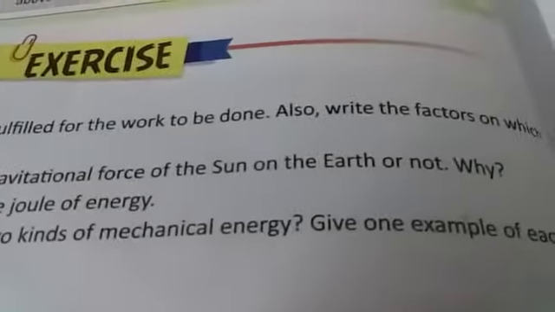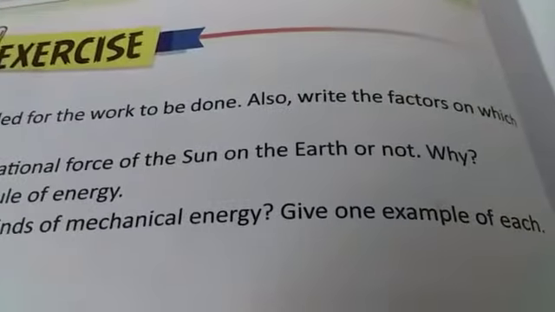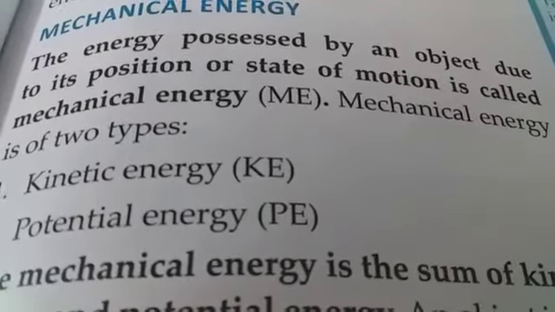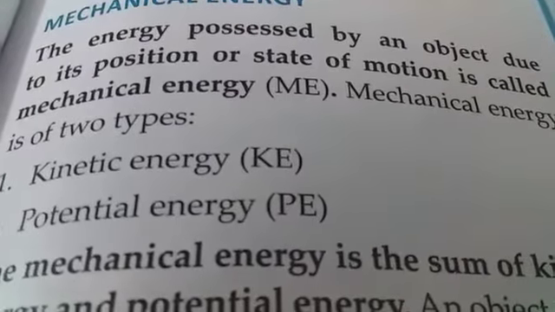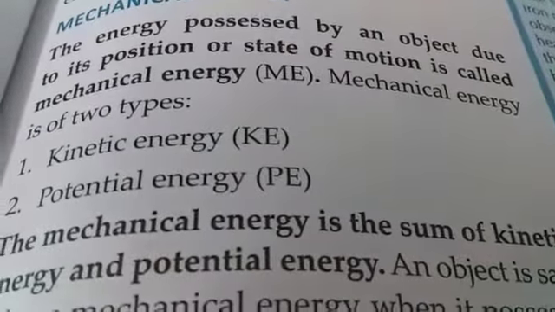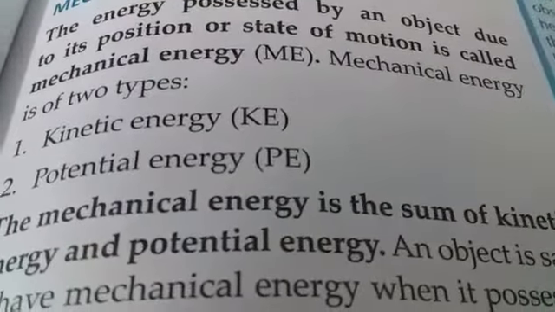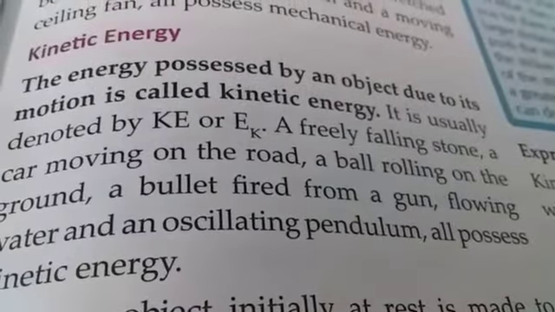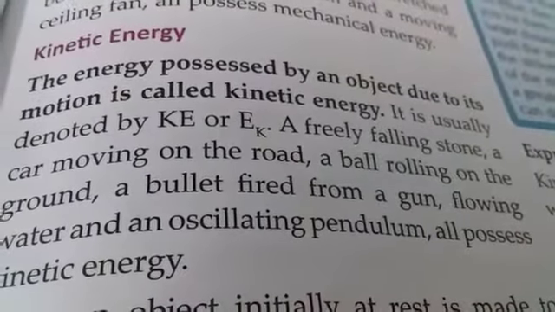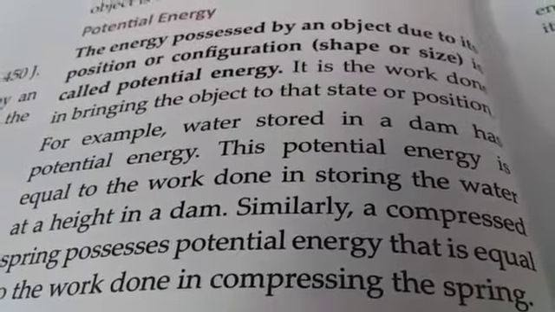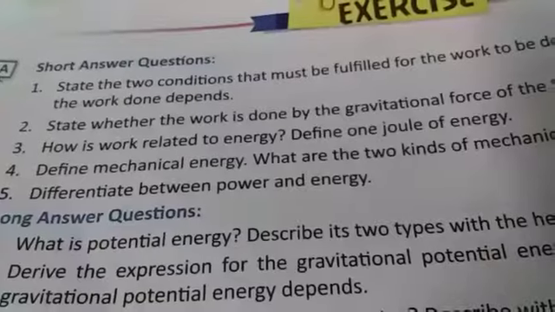Define mechanical energy. What are the two kinds of mechanical energy? Give one example of each. Now, the energy possessed by an object due to its position or state of motion is called mechanical energy. And mechanical energy is of two types: kinetic energy (KE) and potential energy (PE). A moving car on the road is the example of kinetic energy. Water stored in a dam is the example of potential energy.